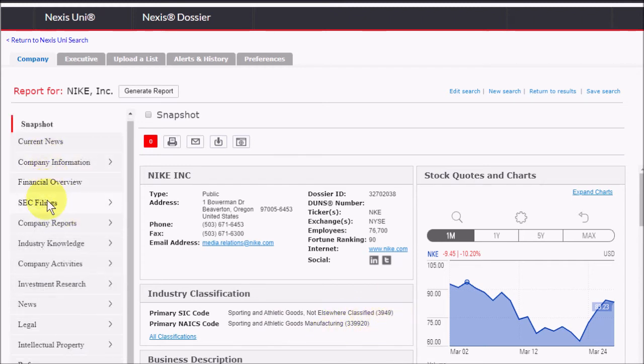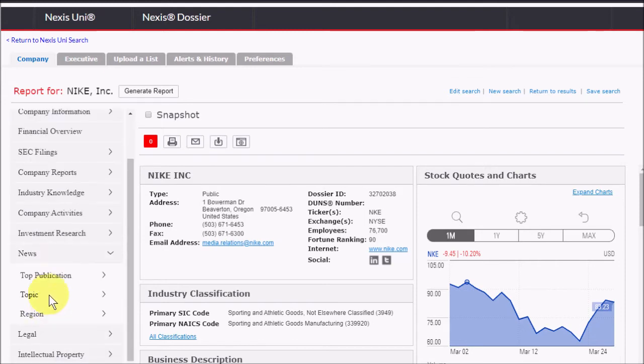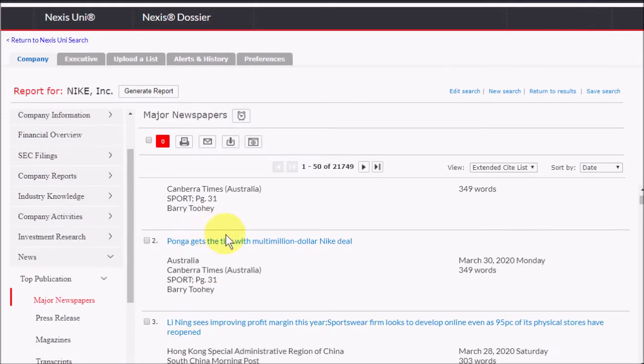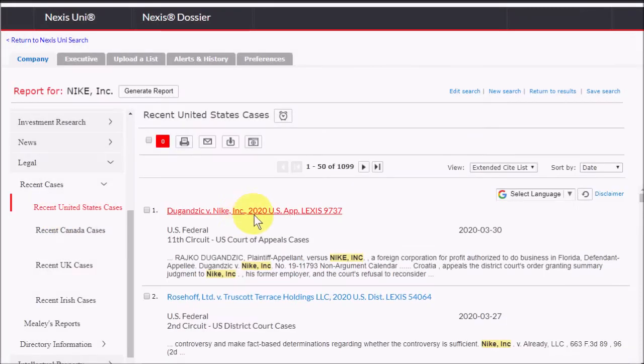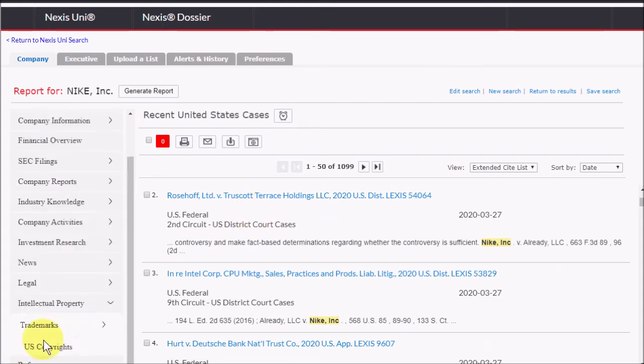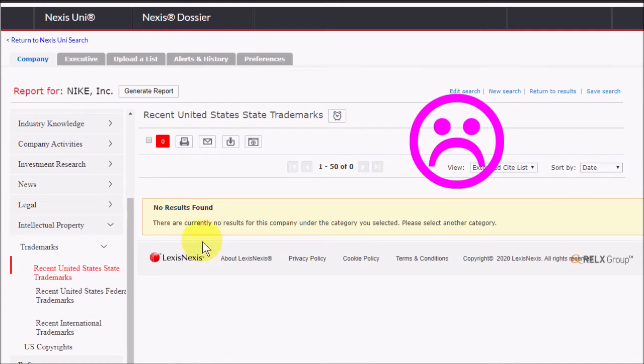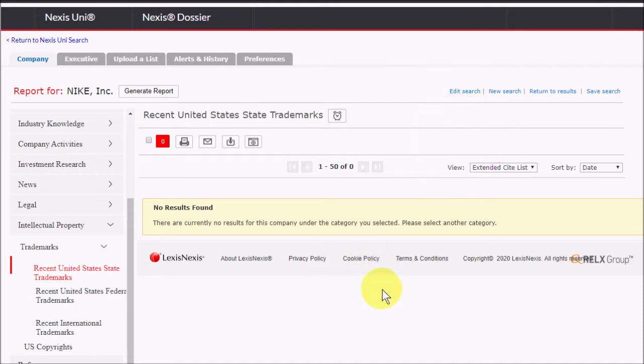You can get other types of information on this menu at the left, including some automatic searches for current news about the company, maybe some recent cases. And there is a section here for intellectual property. Unfortunately, that part is not working properly at this time. Under normal circumstances, we would see a listing of trademarks that Nike has filed, which they should have here, but they're unfortunately not appearing. And I've contacted LexisNexis to let them know about this, and they say that it actually is an error that they are working on fixing. So I apologize for that, and I'll let you know if the situation improves.